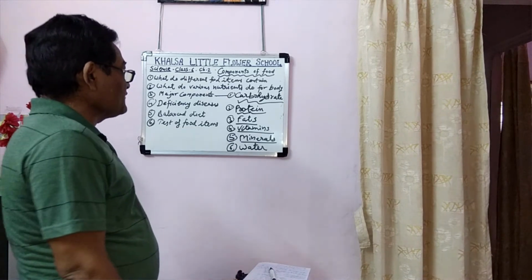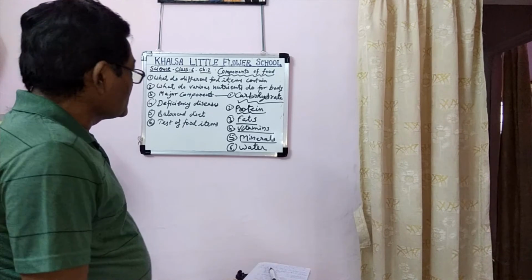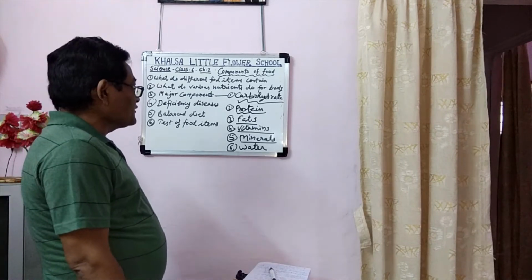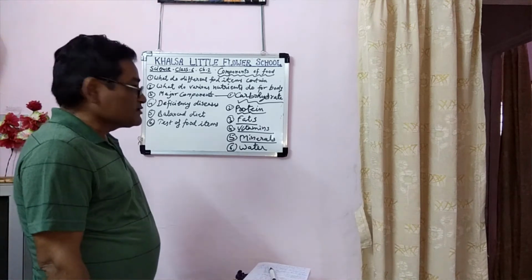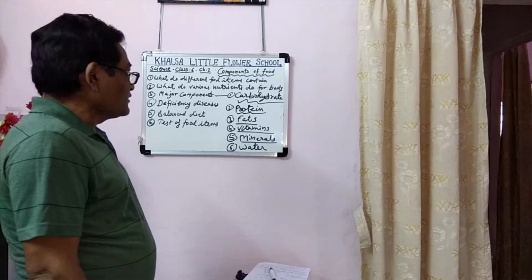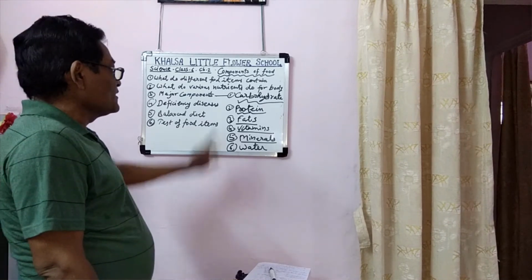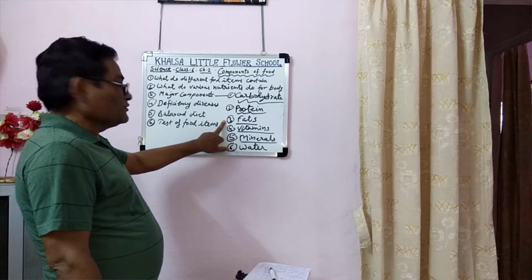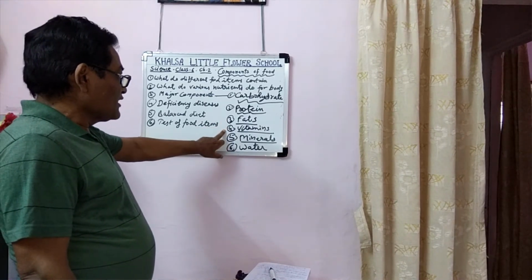If there is deficiency, it causes Kwashiorkor and Marasmus diseases. Now protein is also the best food which repairs our body. If we do not take it in regular quantity, we will suffer from weakness in our body. Fats are also energy giving, so we should take them in proper quantity.